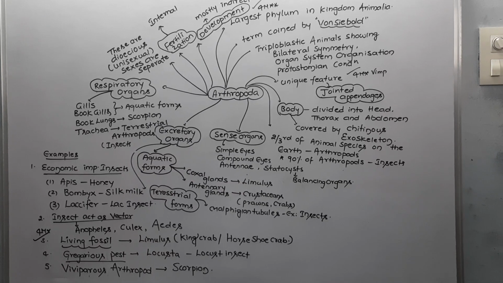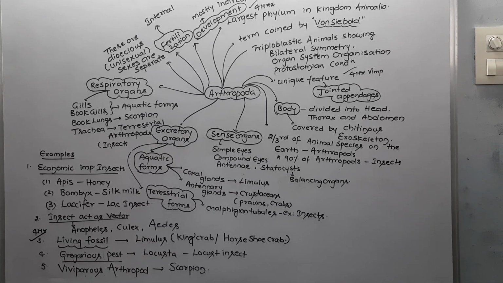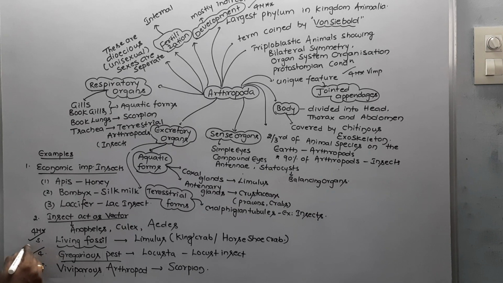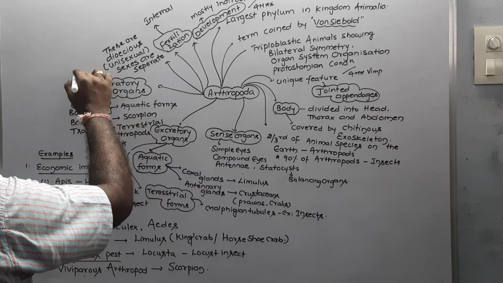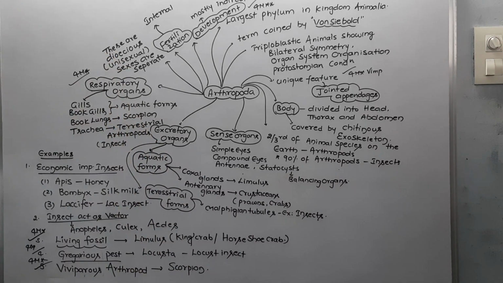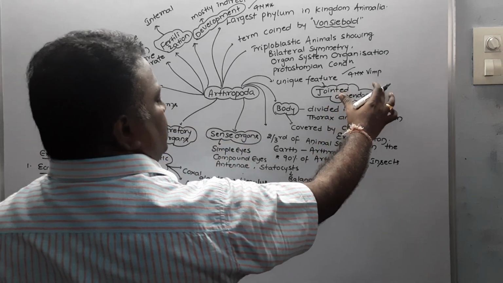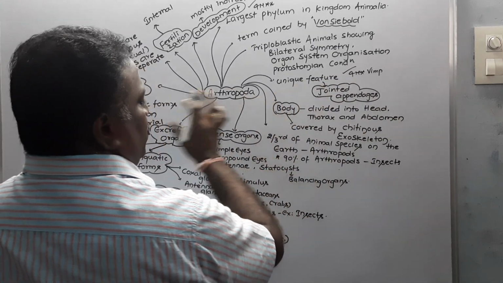As these points are covering most of it, this is the gregarious pest which they covered in the previous examinations. And viviparous arthropod, one of the most important ones. And excretory organs and respiratory organs, they may or may not cover these, but they surely cover this area. Presence of jointed appendages is the unique feature of arthropods.